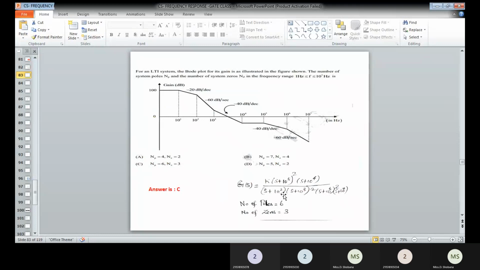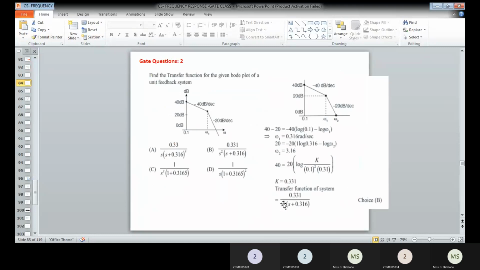Therefore, the number of poles, if you are counting, 1, 2, 3, 4, 5, 6. The number of zeros means 1, 2, 3; the square is there, so two times zeros will be available. Therefore, 3 zeros. Okay, so like that you can solve any kind of problems. And next we can go for the third problem.